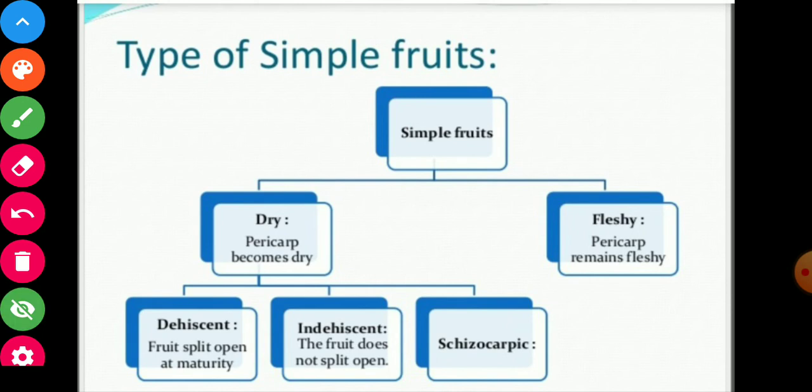Now simple fruits are also categorized into different groups. They may be dry or fleshy. Dry means pericarp becomes dry. In fleshy, pericarp remains fleshy, succulent.